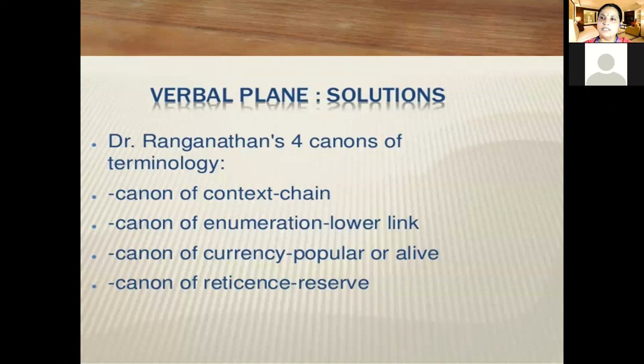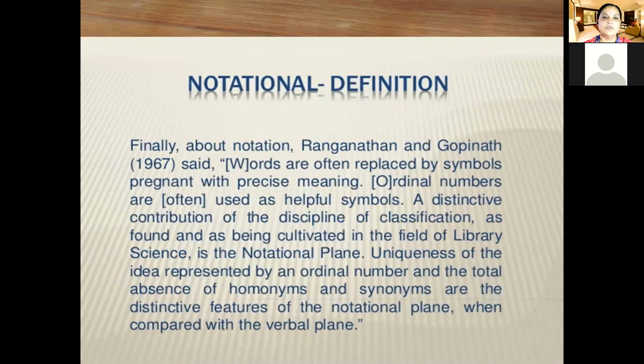What type of canons are there for each plane? The idea plane has some canons, the verbal plane has some canons, and the notational plane also has some canons. So what is meant by the notational plane? For a classification scheme we use the notational plane. Whatever terms we have given in the verbal plane for a specific concept should be represented by an artificial language. That is called the notational plane, or notation.